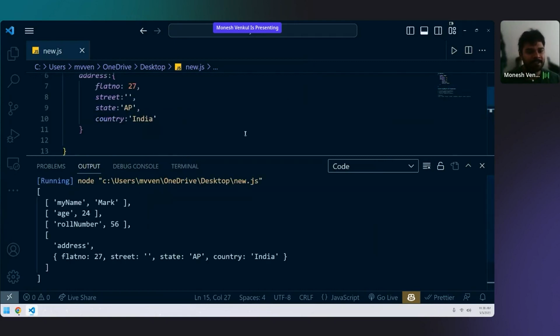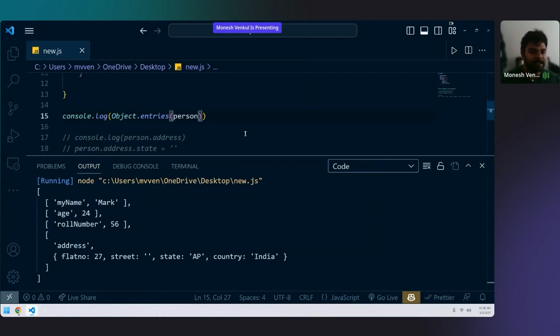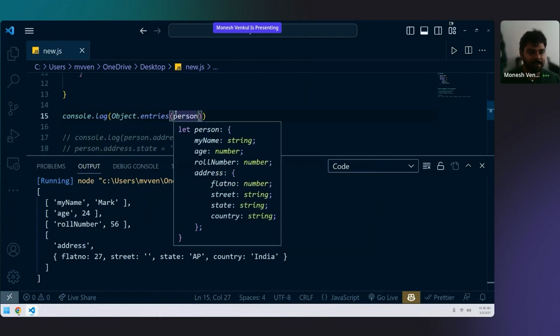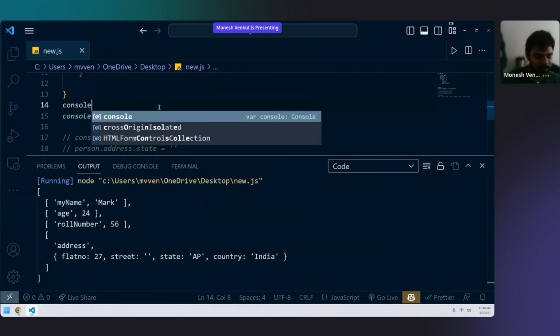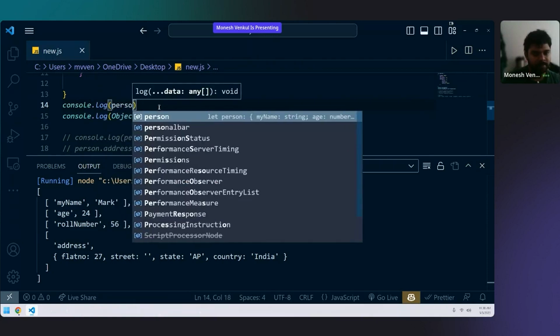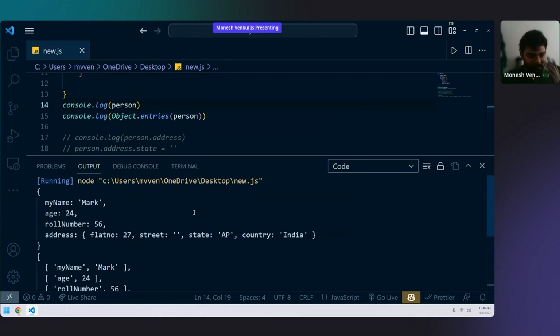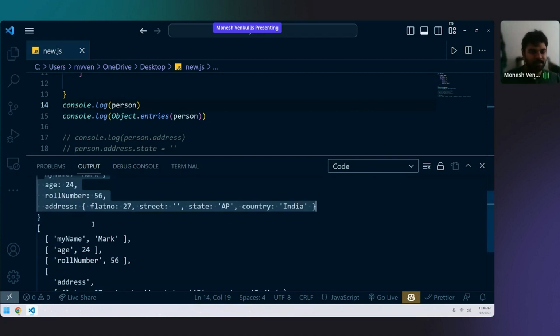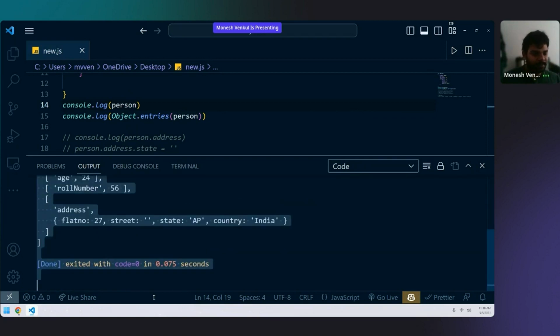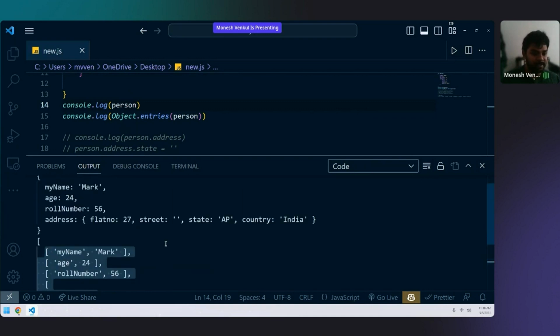Do you see any difference now between person and this one? I'll show you with person. Let me write console.log person. There is a small difference. I hope you catch it. There is a small difference between directly writing console.log person and Object.entries person. Can you tell me the difference? It is a very tiny difference.